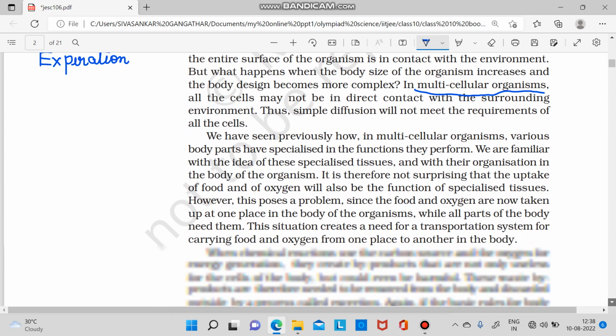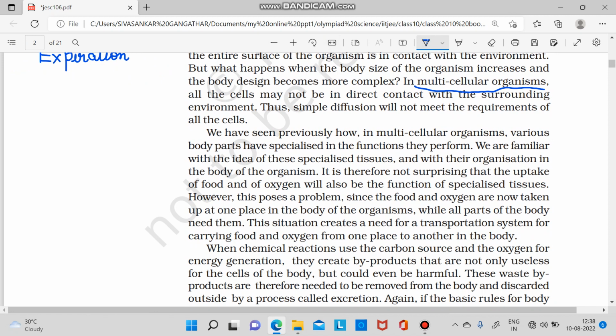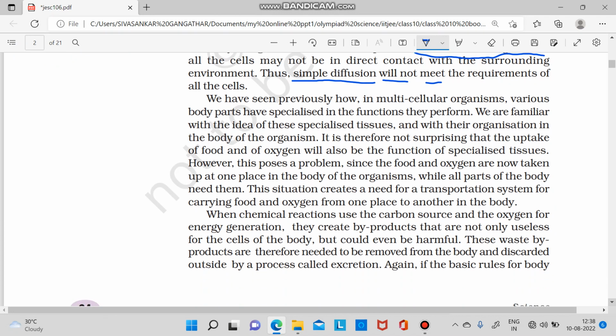Simple diffusion is not sufficient. Simple diffusion will not meet the requirement of multicellular organisms. So they need a complex organ system to perform nutrition, digestion and so many other processes.